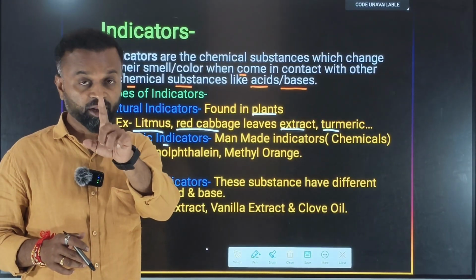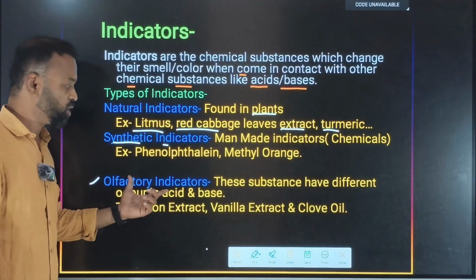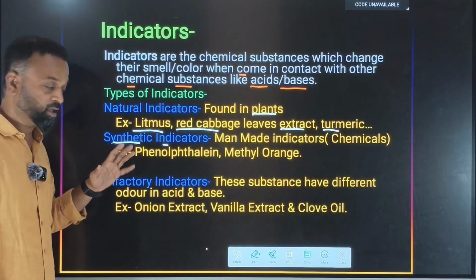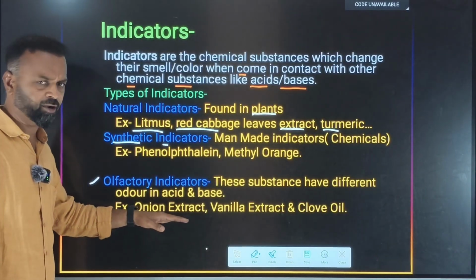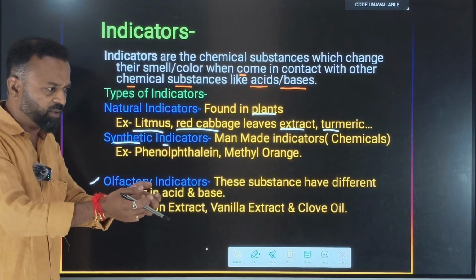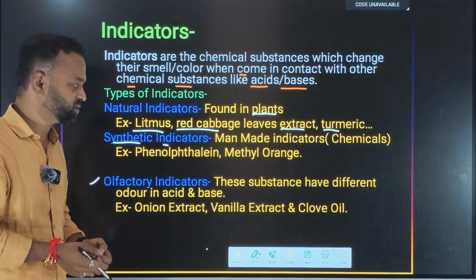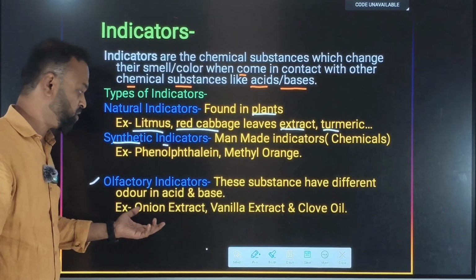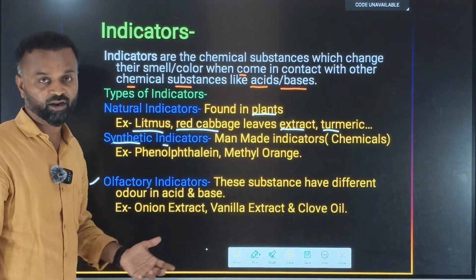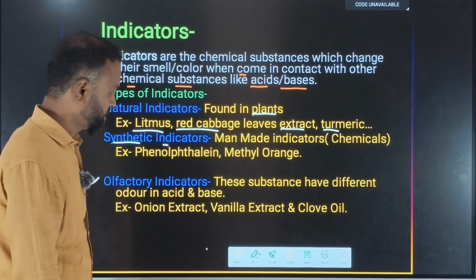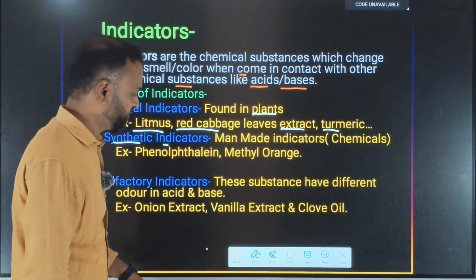Examples: onion extract. Onion extract means they extract the juice from the onion. Vanilla extract means they extract the vanilla juice. That's what the term means, onion extract or vanilla extract. And clove oil. So these are the three examples of olfactory indicators.